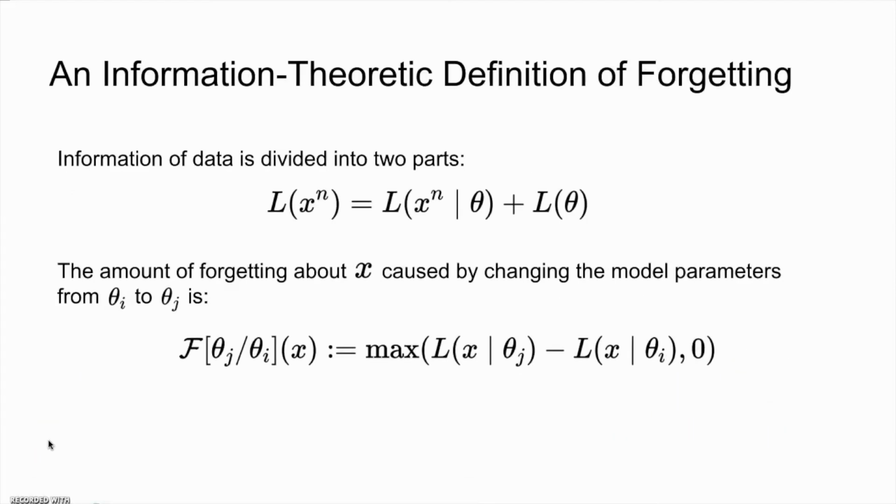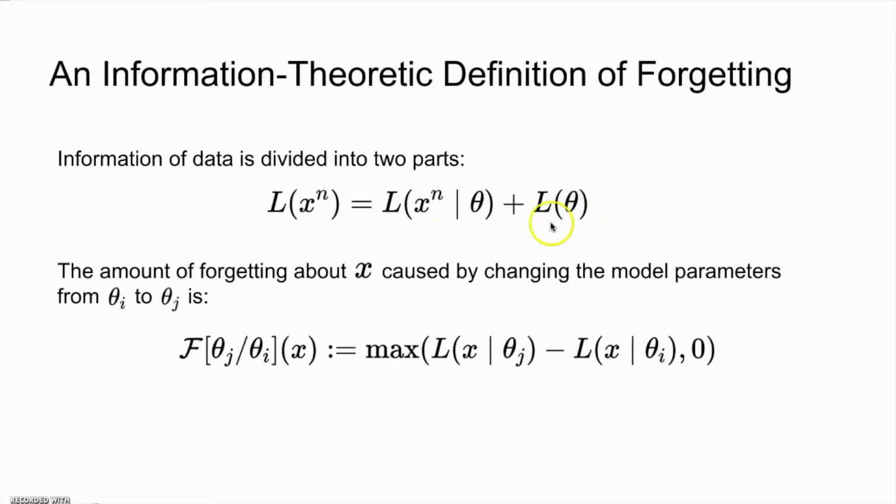Using the theory of MDL, we propose an information-theoretic definition of forgetting in order to measure forgetting in a principled way. We saw before that the description length of the data can be divided into two parts, where the description length of the model is only one part. This means that the model itself is not enough to recover the data losslessly. We also need the encoding of the data, which can be considered as the information not captured by the model.